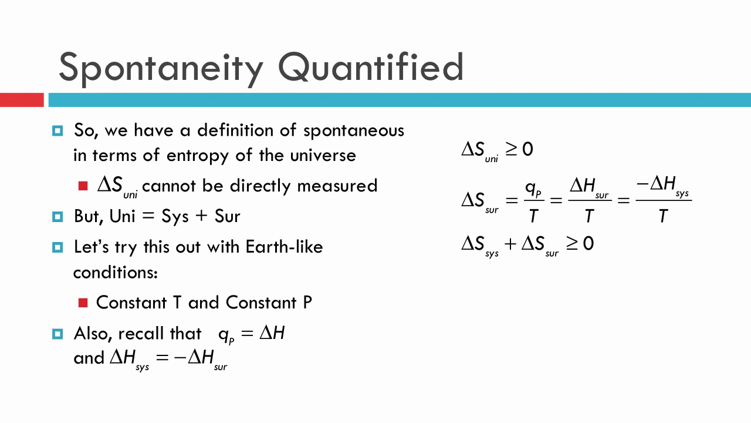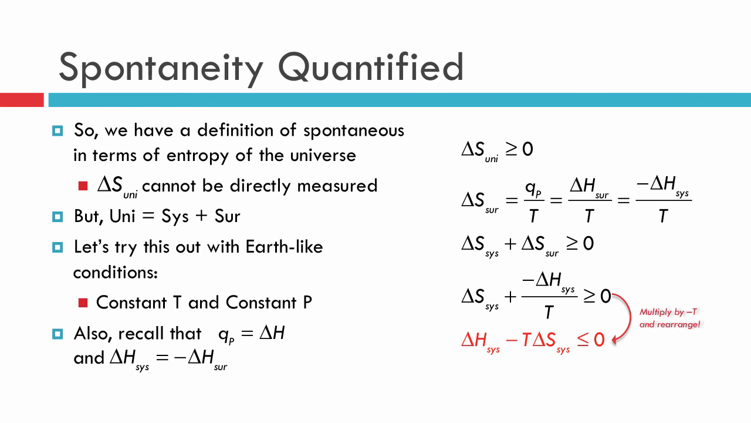What can I do now? Well, I can now substitute my finding for delta S surroundings and plug it right back in here. When I do so, I now have this weird looking relationship, but I'm going to multiply by T, and then I'm going to rearrange it, and I'm going to get a neat little relationship which says the change in the enthalpy minus the temperature times the change in my entropy will have to be less than or equal to 0.